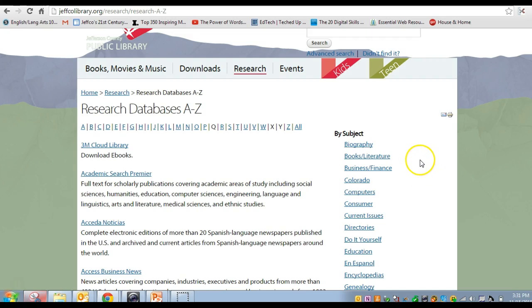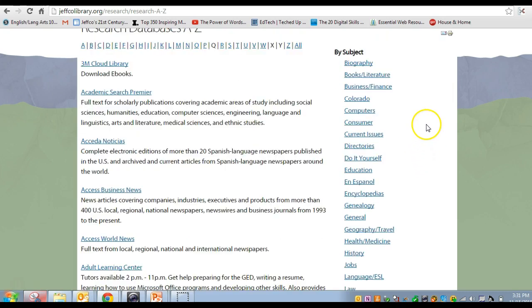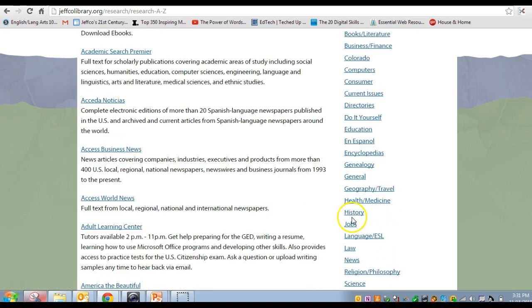So let me show you a couple that you'll be using and a couple that you might want to explore on your own. If you look here by subject, there are a number of different databases, again, a number of different individual collections of materials on various topics. So if you're a history buff, you're looking for something from Ms. Kipp's class, whatever the case, here's a database for you here.